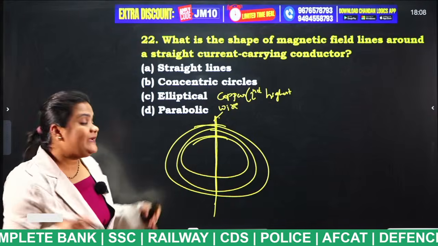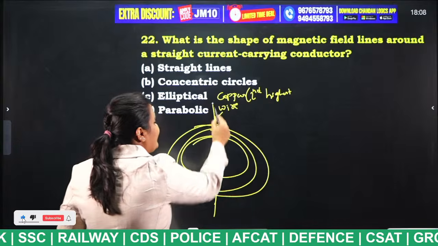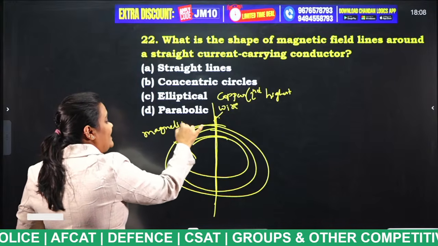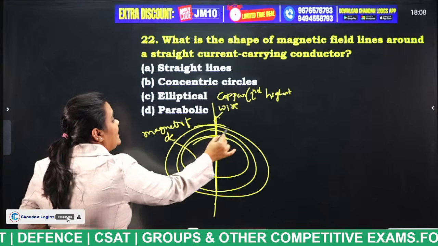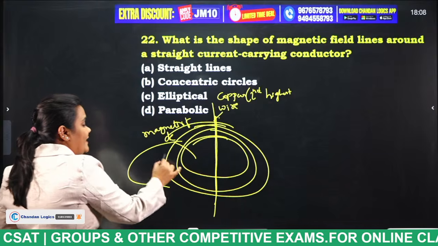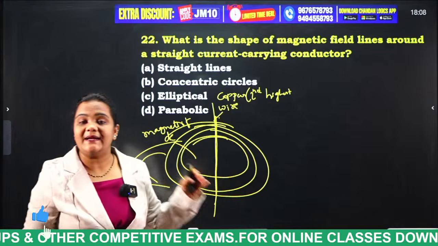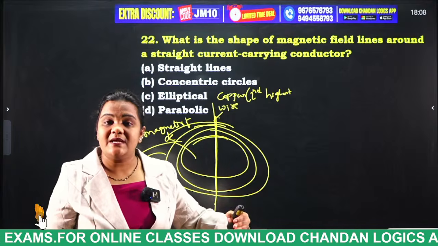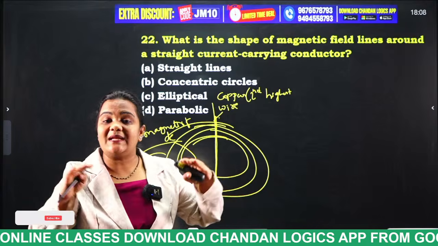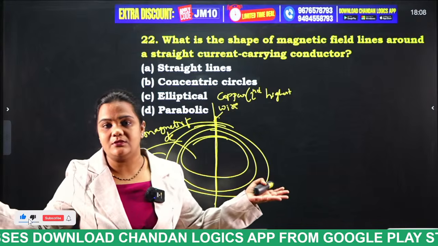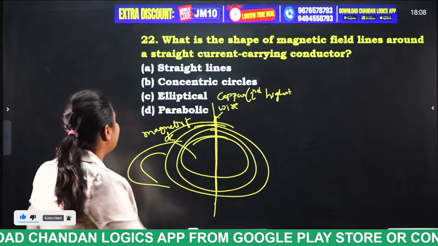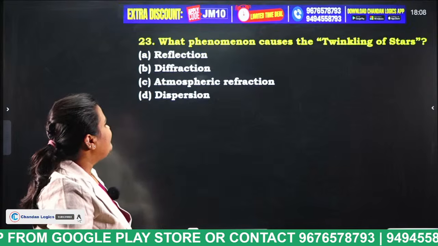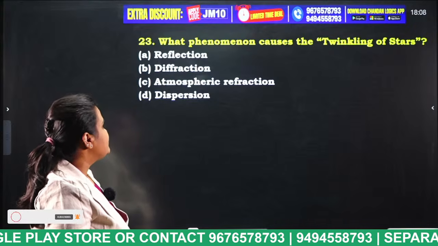So if the wire is extended, what happens, students? The strength of the magnetic field will decrease and the concentric circles will become wider. If the length of the conducting wire increases, the magnetic field strength will decrease such that the concentric circles will become wider. Okay. So what is the answer? Option B.